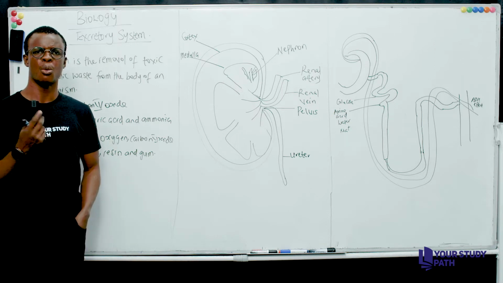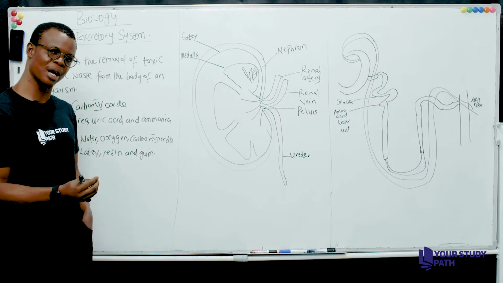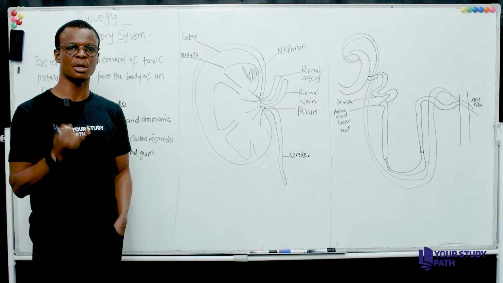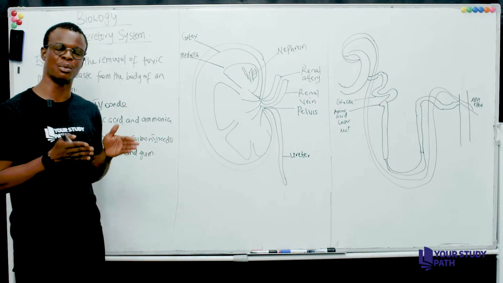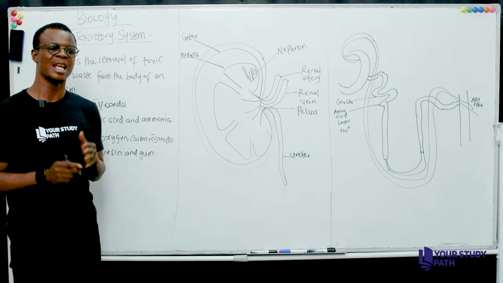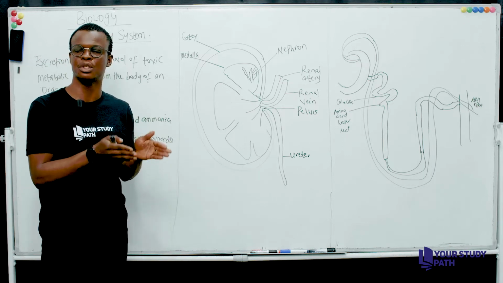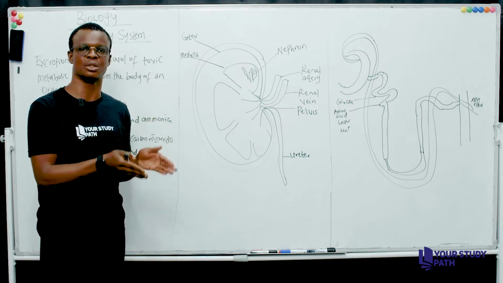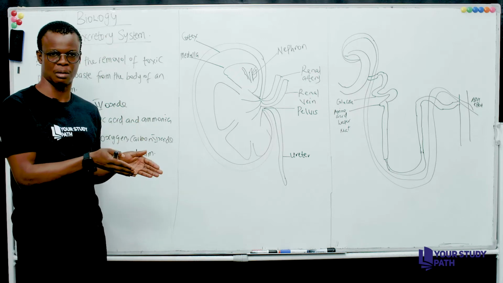So, what exactly are the reasons why an organism must carry out excretion? A waste metabolic product will have to leave the body of an organism based on the following reasons. Number 1, if such materials are left in the body of such an organism, it might lead to eventual death of such an organism because it is not healthy for an organism.